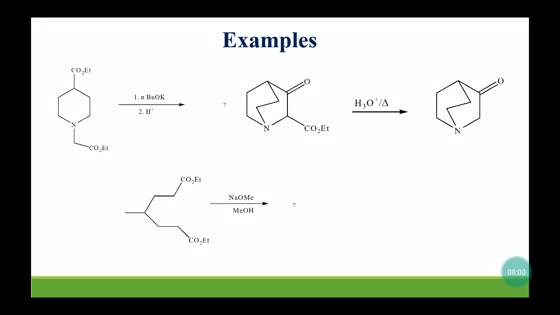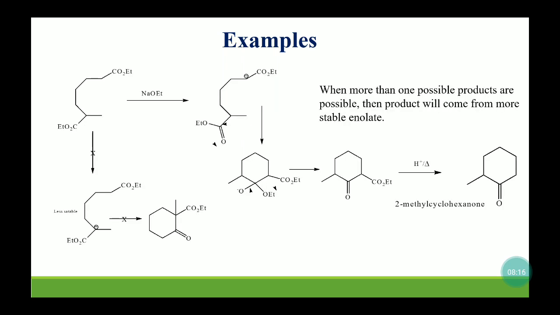Now we'll see another example where the CH2 group is substituted with a methyl group in between the diester molecule. So this is a symmetrical diester molecule, so its product will be a 6-membered ketoester. But now we'll look at the other example where there is the possibility of 2 products being formed.